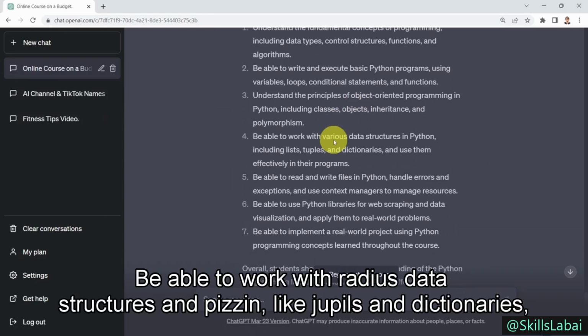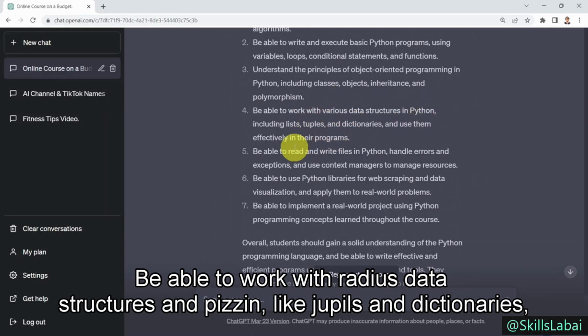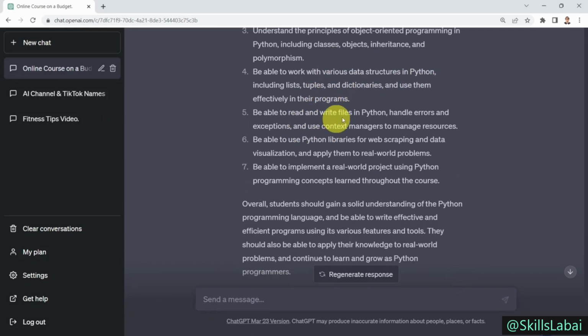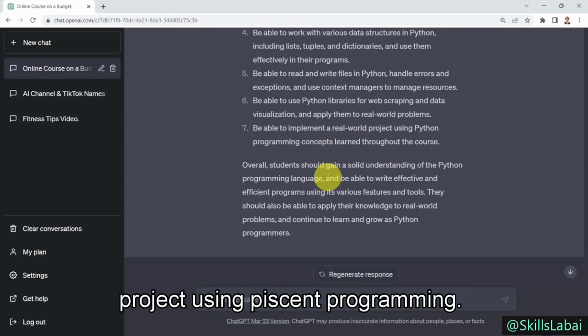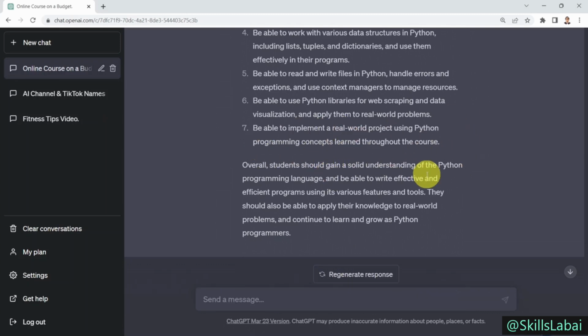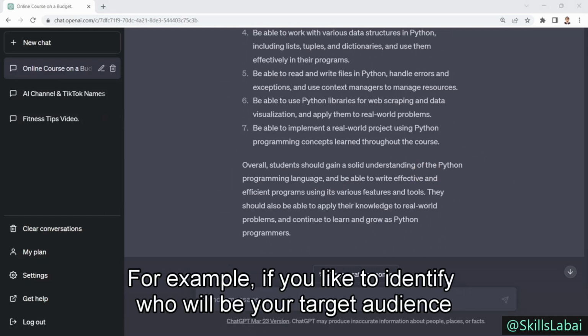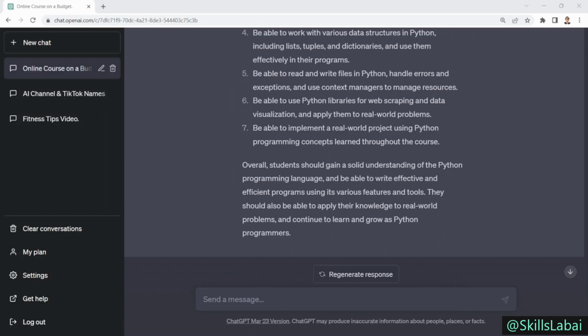Be able to work with various data structures in Python, like tuples and dictionaries, write files, we'll do web scraping and visualization, and be able to implement a real-world project using Python programming. Again, super powerful. Okay, what, for example, if you'd like to identify who will be your target audience for this